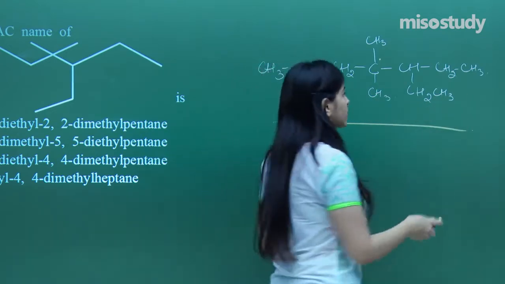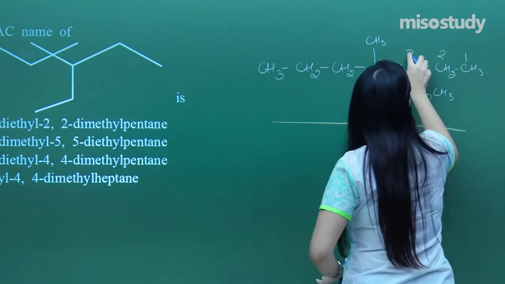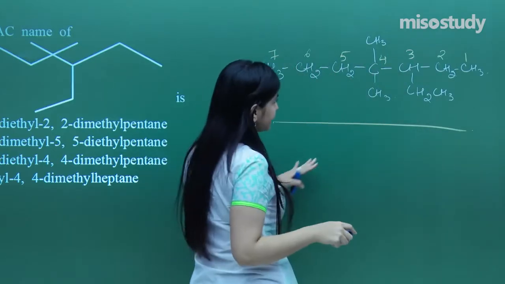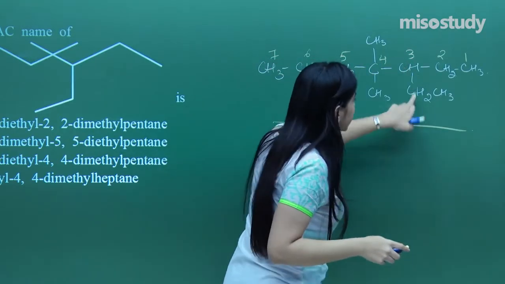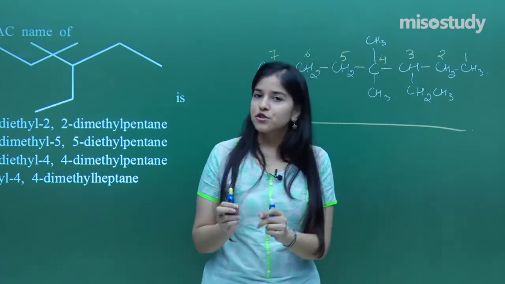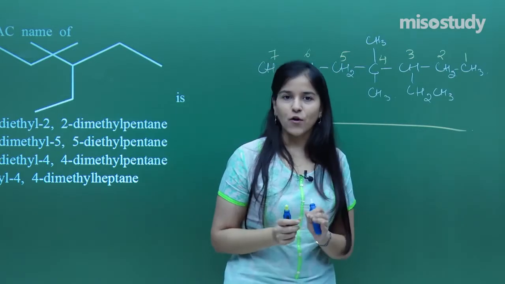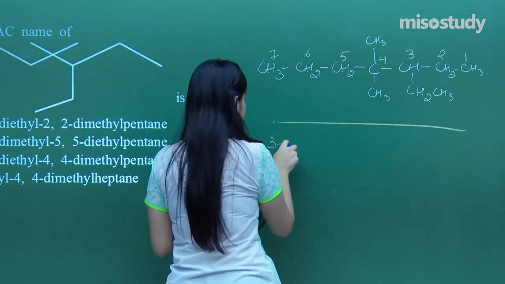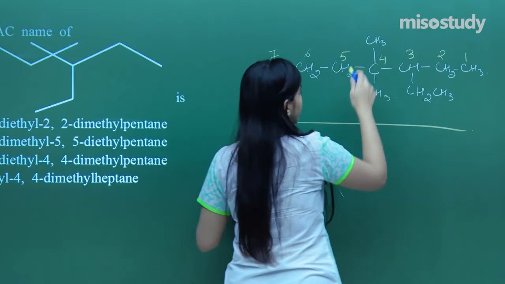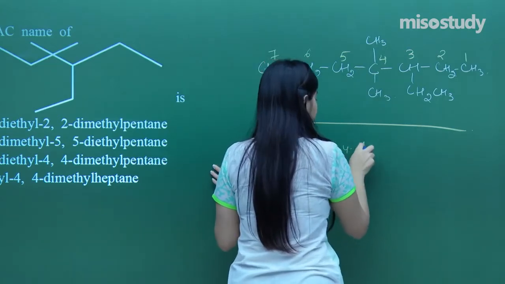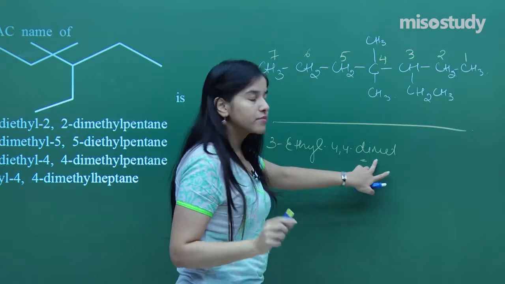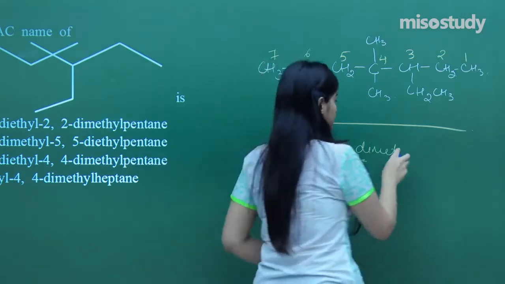So I hope everybody's got the idea. 1, 2, 3, 4, 5, 6 and 7. That means I need to have 3-ethyl, 4,4-dimethyl. So methyl and ethyl, I'll be choosing ethyl first as per the alphabetical order. So it would be 3-ethyl, and finally 4,4-dimethyl. Just remember that di is not included in the alphabetical order, but the name of the substituent itself. So dimethyl.